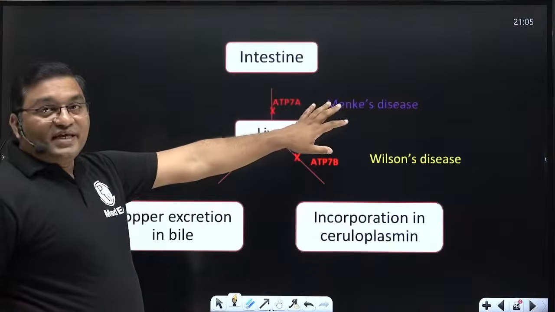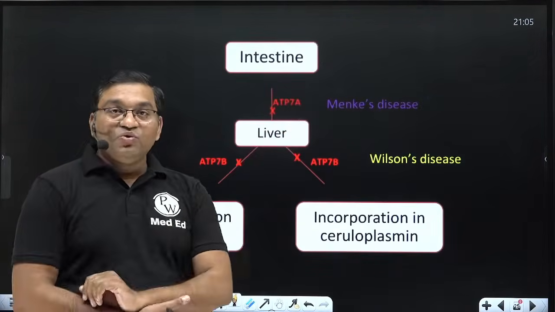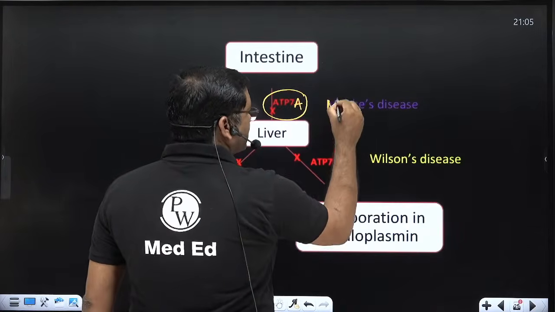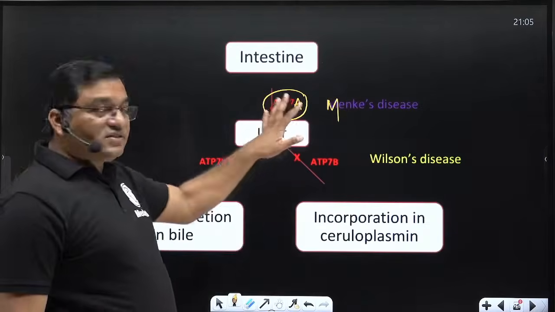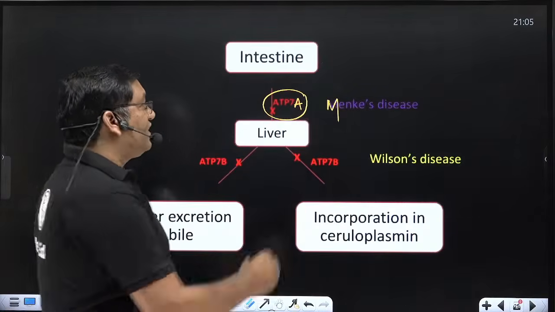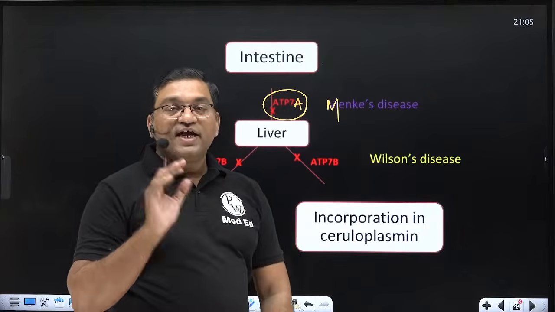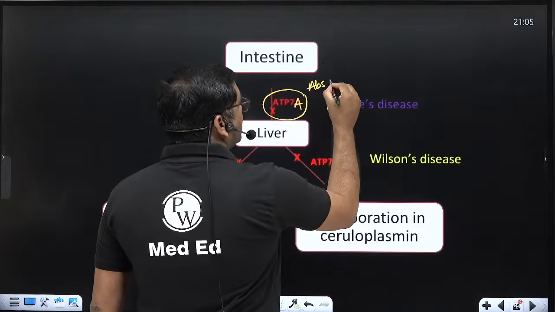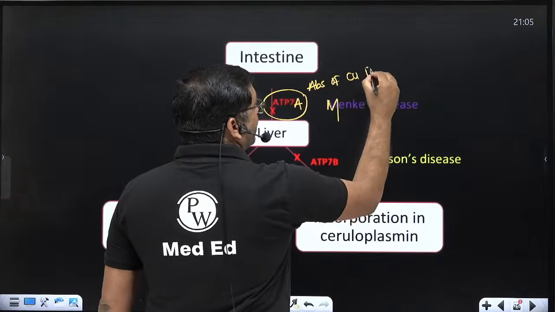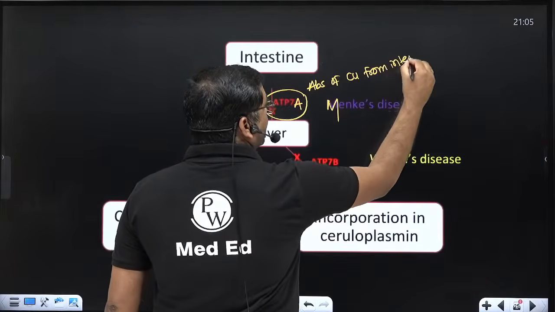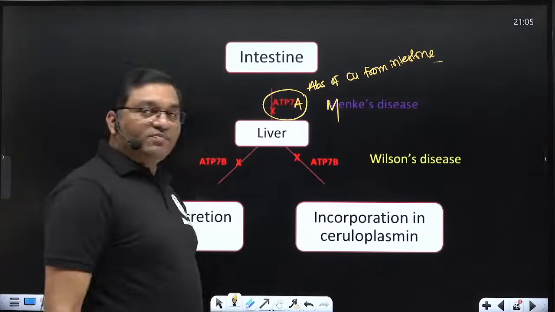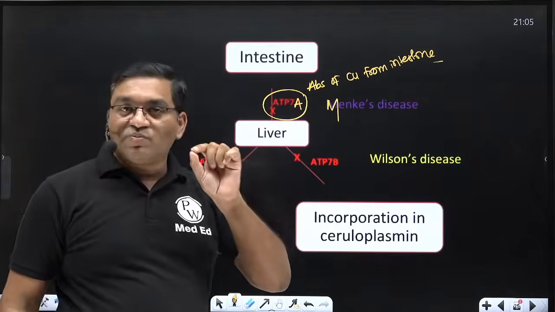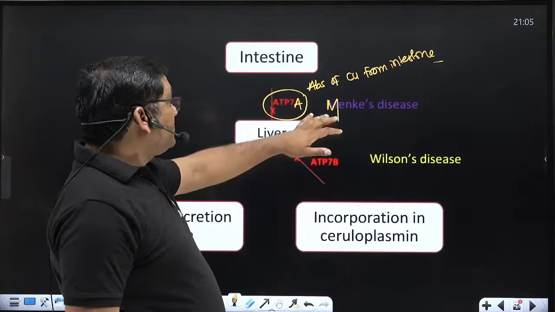See, in Menkes disease, there is ATP7A mutation, and what is the role of this ATP7A? See, A comes first, M comes first, Menkes disease. So that's why it is Menkes disease, ATP7A. This is an ABC transporter protein, ATP binding cassette transporter protein, and ATP7A is required for absorption of copper from the intestine. So there is decreased copper level if it is affected. A for absorption. In Menkes disease, this is affected.